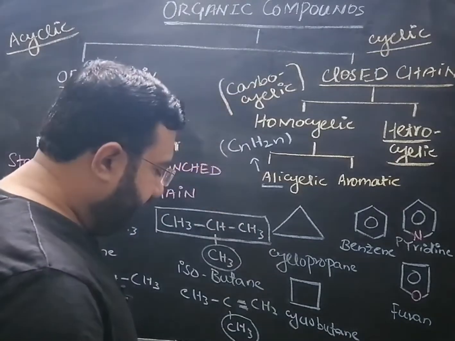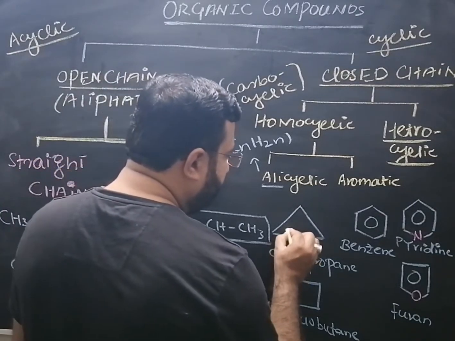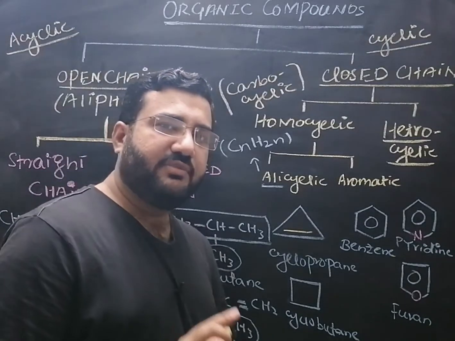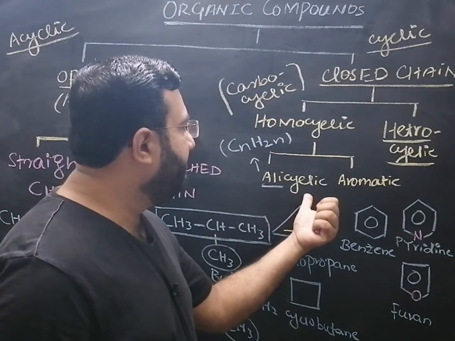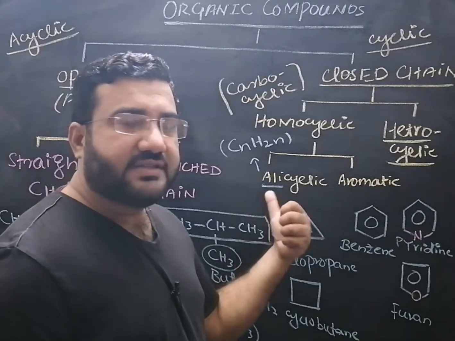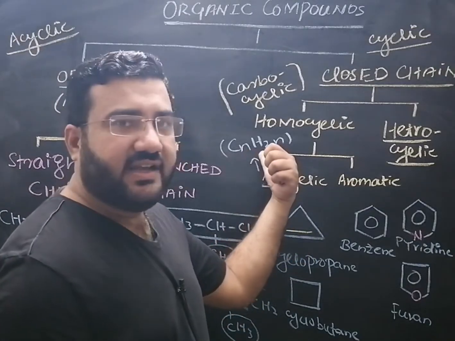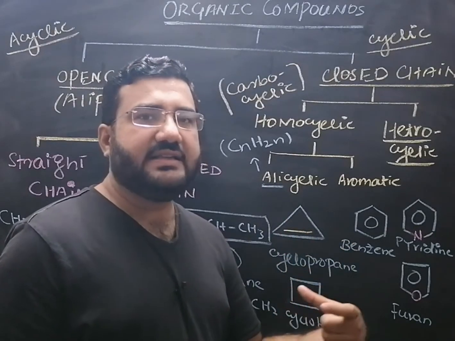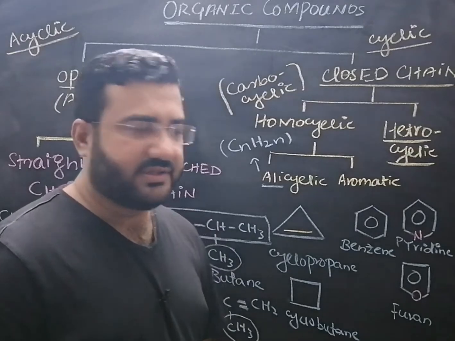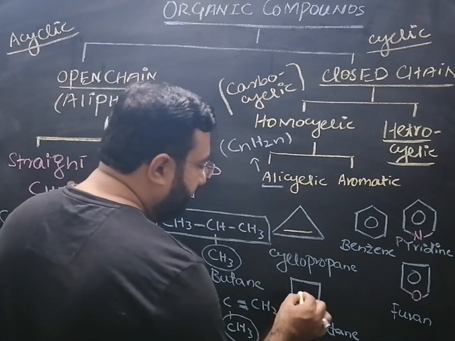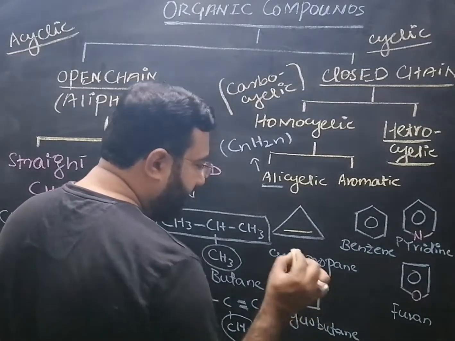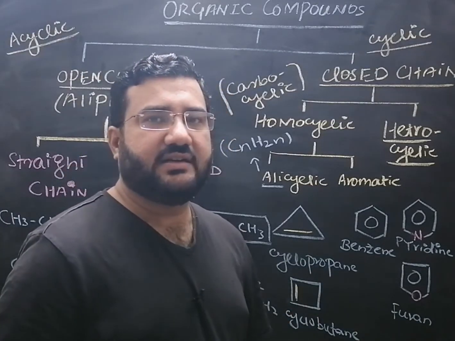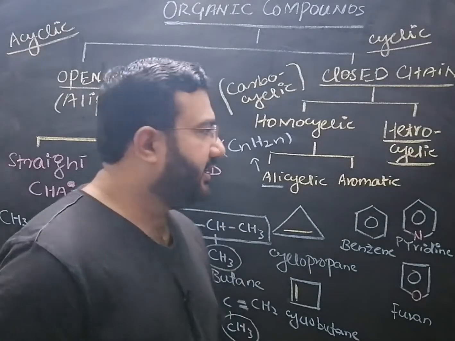the ring. And if there will be any double bond here like this one, then the cyclopropene, that will also be considered as an alicyclic organic compound. But no, its formula obviously that will not be CnH2n, because this CnH2n formula is only applicable to the alicyclic saturated organic compounds. And if here there is any double bond between carbon atoms, then that will be called as the cyclobutene and it will also be considered in the alicyclic organic compounds.